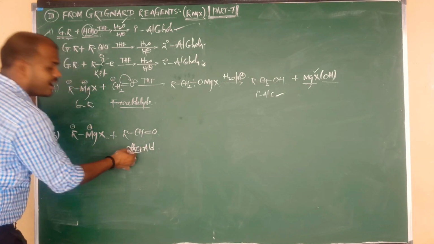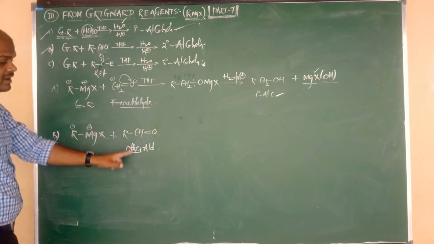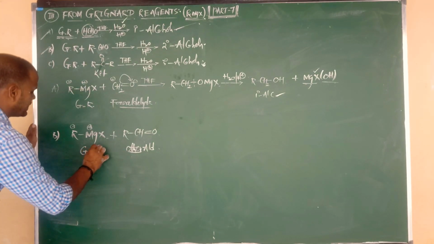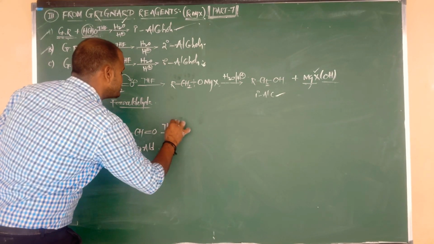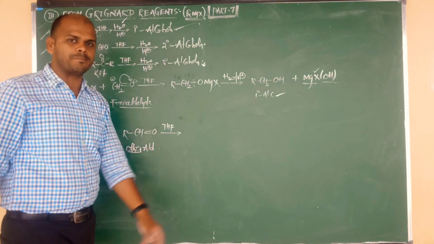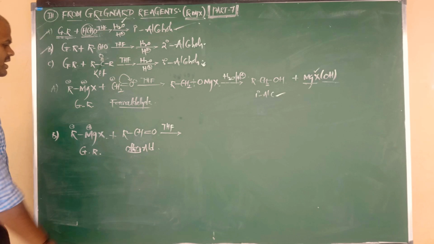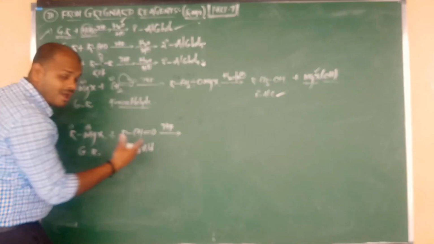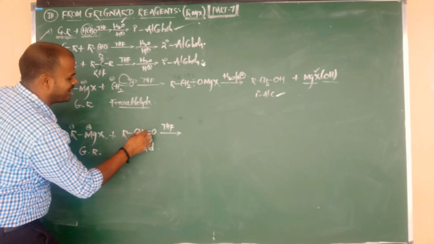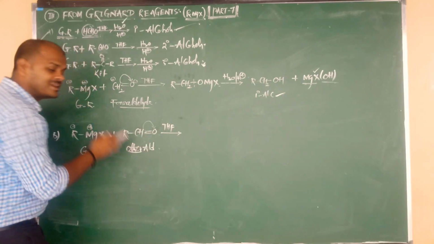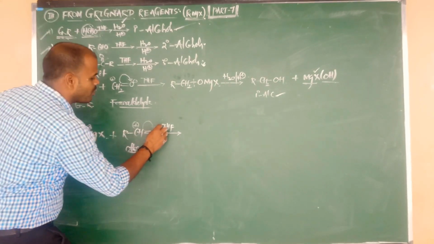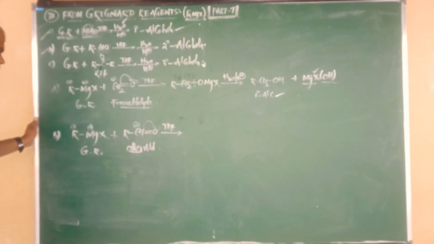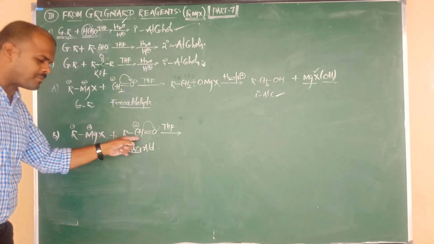Why am I saying other aldehydes? Because we should not consider formaldehyde. So Grignard reagents react with other aldehydes in the presence of a supporting solvent, or we can say base, in presence of THF. Again, as compared to carbon, oxygen has more electronegativity. The pi bond is delocalized towards the oxygen, and here carbon carries a positive charge and oxygen carries a negative charge. So again same thing: negative acts upon positive.